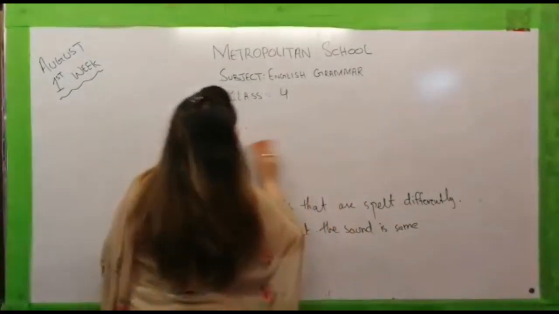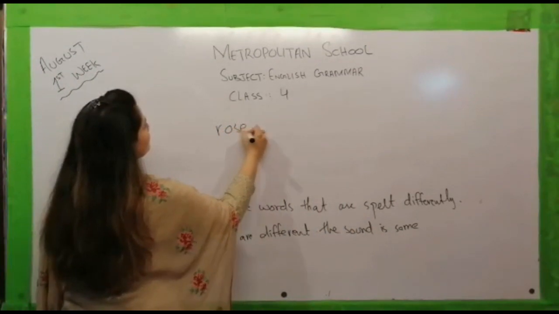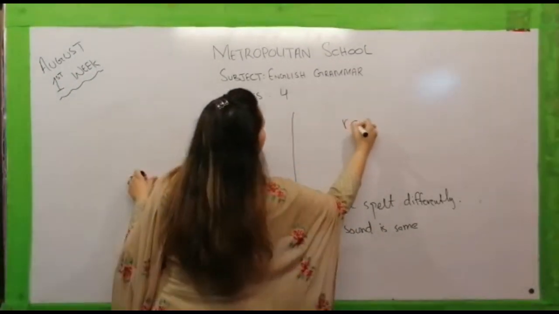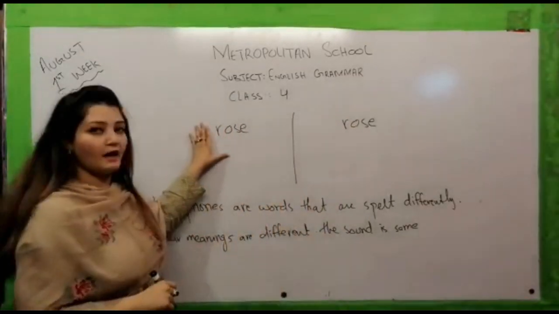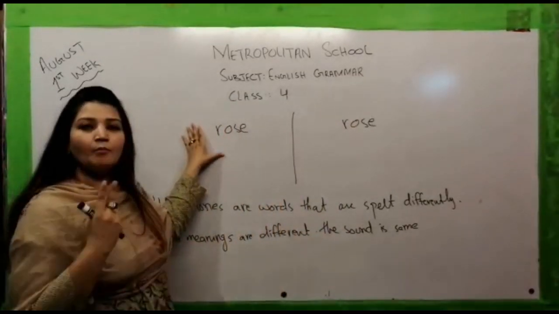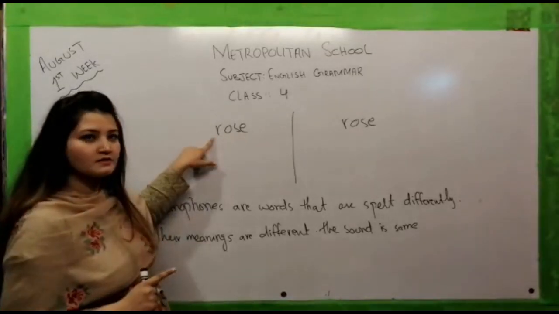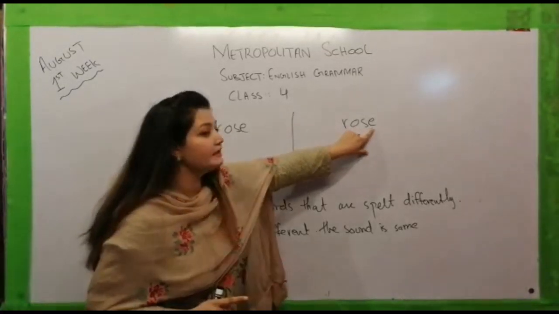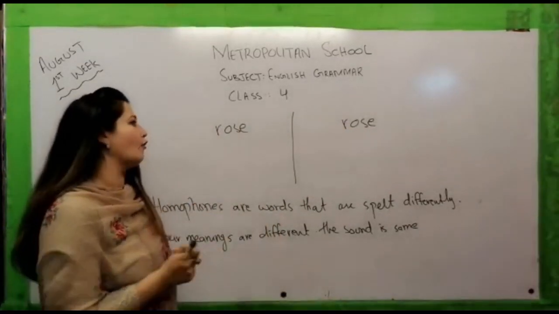For example, we have some more examples here, like rose and rose. Now you can see here rose and rose. Have you noticed something? Their sounds and their spellings, both things are the same. R-O-S-E, rose, R-O-S-E, rose. But their meanings are entirely different. Let me tell you how.